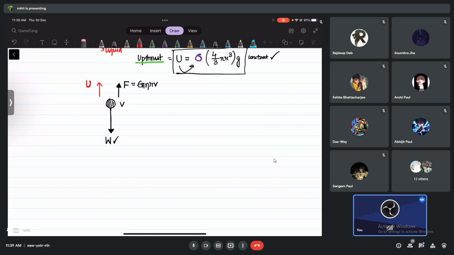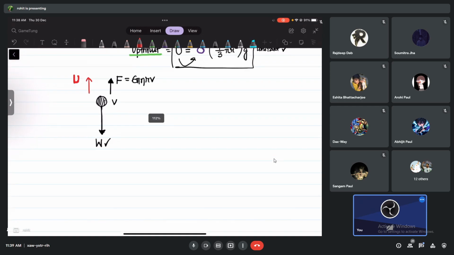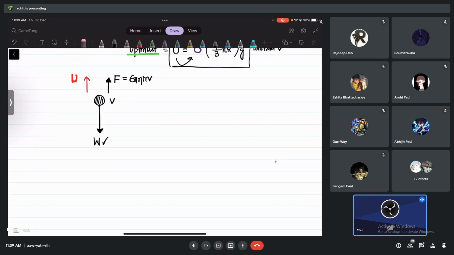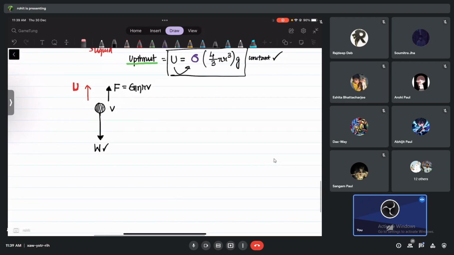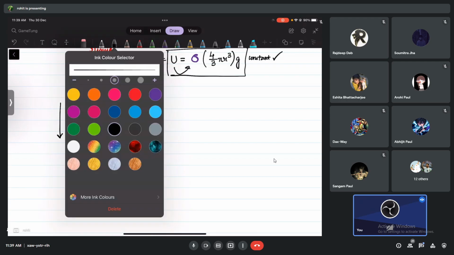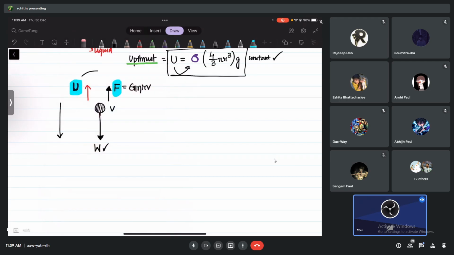Now tell me which of these forces help and which resist the downward motion of the body. Upthrust and viscous force resist the motion of this body going down. So these two forces will add up and decrease the acceleration. Decrease the acceleration.